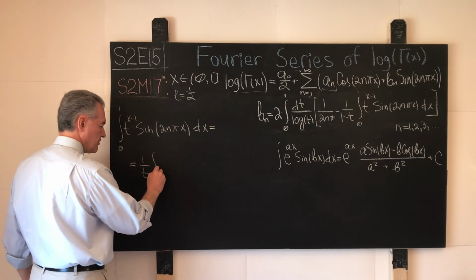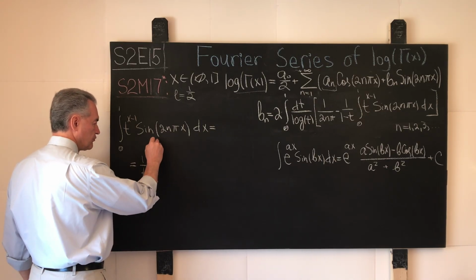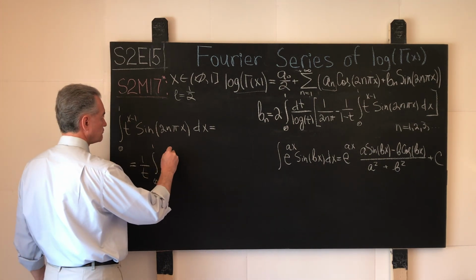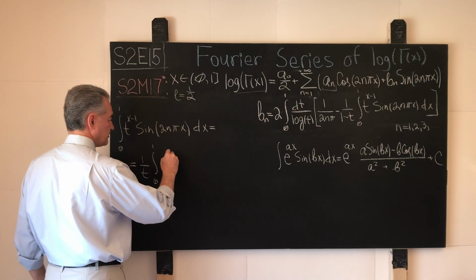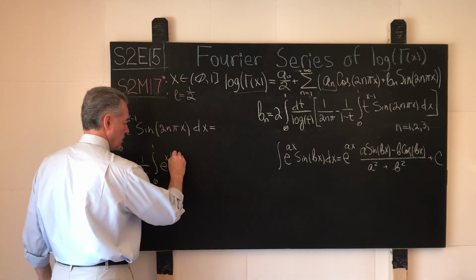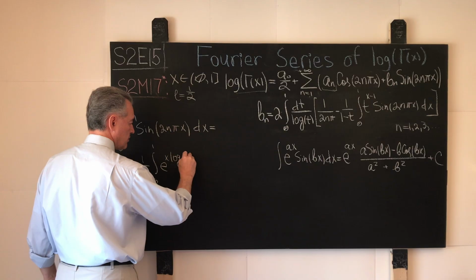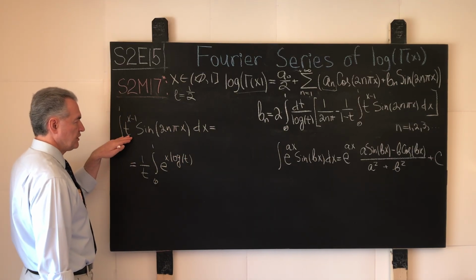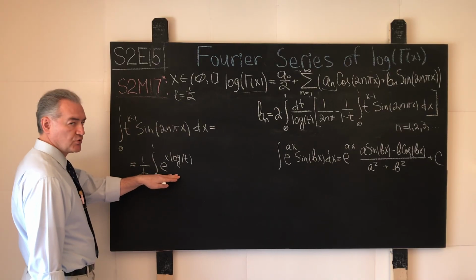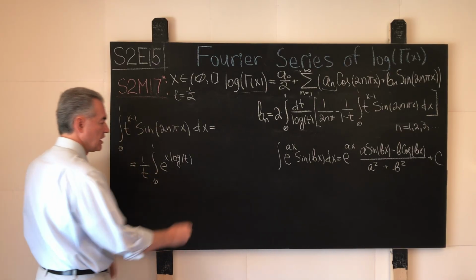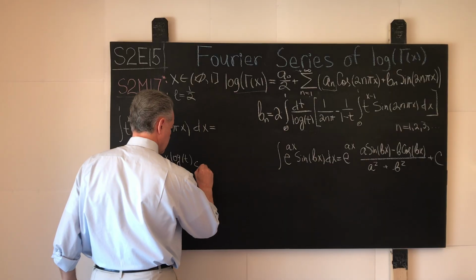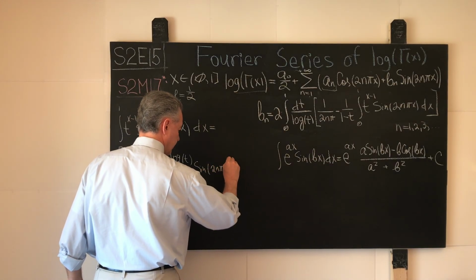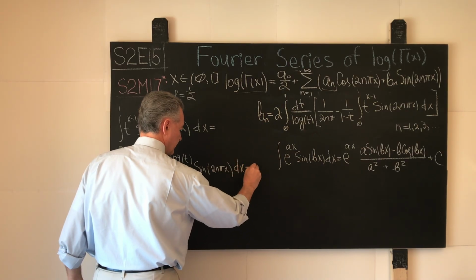And then we will have the integral from 0 to 1 of e to the power of x logarithm of t. That transition should be evident. From t to the power of x, we came to its exponential equivalent. And then we have our favorite function, sine of 2n pi x dx over here.